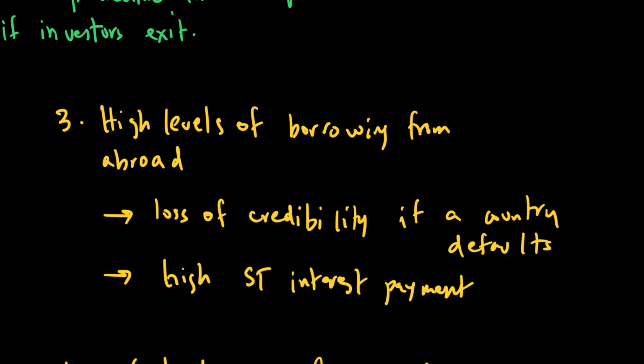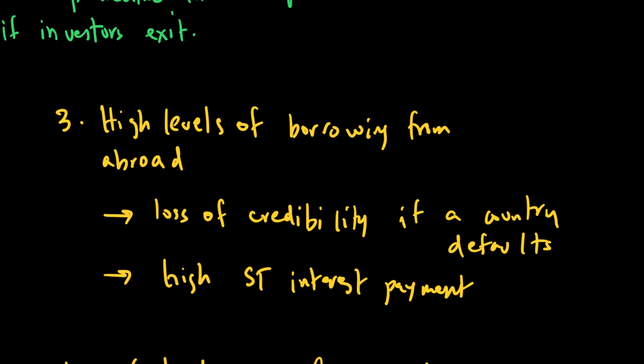Secondly, when you are borrowing so much, there could be high short-term interest payments that have to be paid, which means you will be taking money out from the current account again to service those debts which you've taken in the past. In Pakistan's case, that's also a case where the current account deficit is also because of the loans that have been taken in the past.